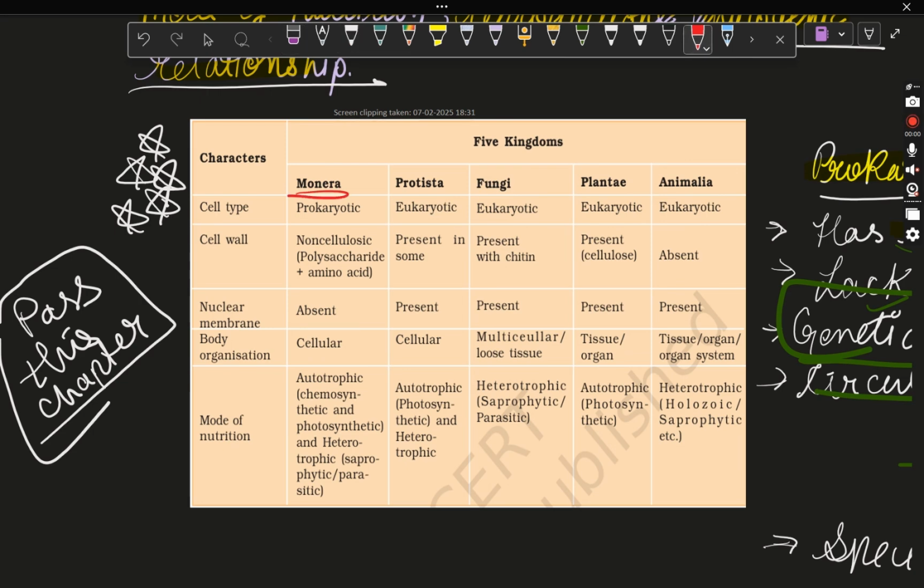Monera. Okay, so basically the cell is prokaryotic. I told you prokaryotic, monera, bacteria. Next is what the cell wall is made up of. This is non-cellulosic. There is absence of cellulose in the cell wall. You need to remember this cell wall because everyone has a different thing: it is polysaccharide plus amino acid.